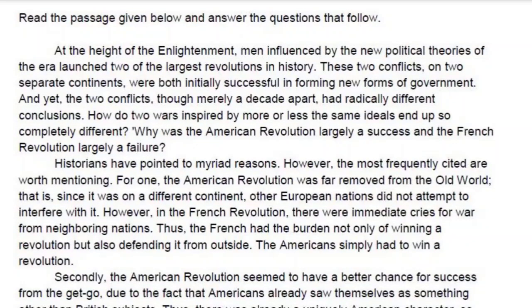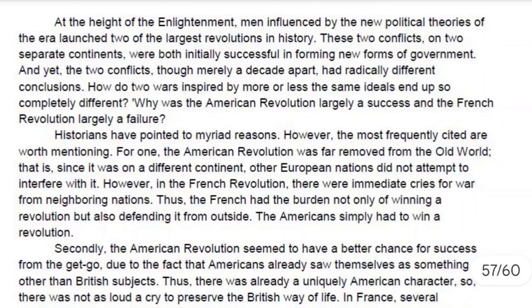At the height of enlightenment, men influenced the new political theories of the era, launched two of the largest revolutions in history. The two conflicts on two separate continents were both initially successful in forming new forms of government. Yes, this is the passage, and I'm going to hold this video for a few seconds so that you can read all this passage.